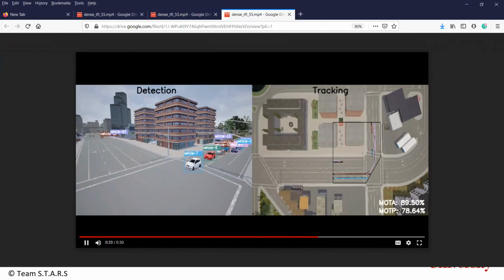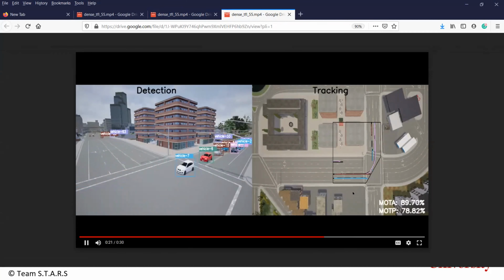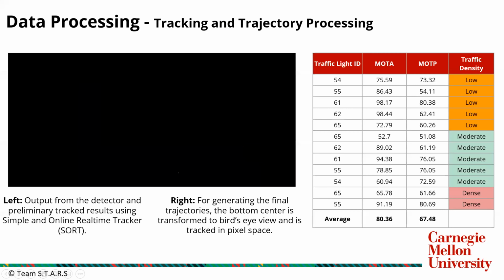Then we transform the bottom center of each of the boxes on the vehicles to this bird's eye view. We have another tracker here which is tracking these pixels, the bottom centers of the boxes, in this pixel bird's eye view. This is where we get a final trajectory on the right side. So I'll move back to the slide.